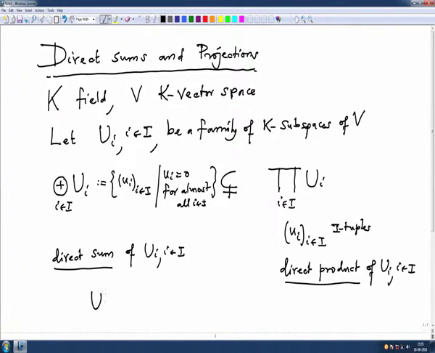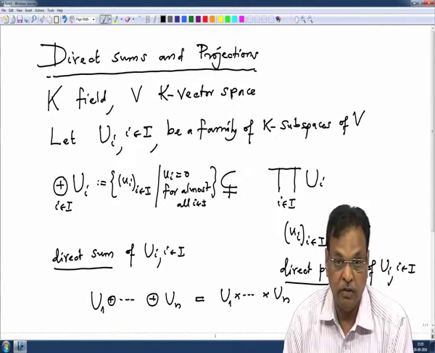In the finite case they will always be equal. So, if you have finitely many subspaces U_1 to U_n, then the direct sum is the same as the direct product, because there is no condition on the tuples. In this case we also know their dimensions: the dimension will be precisely the sum of the dimensions.